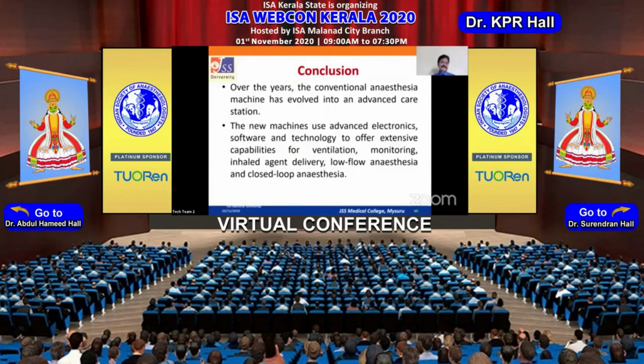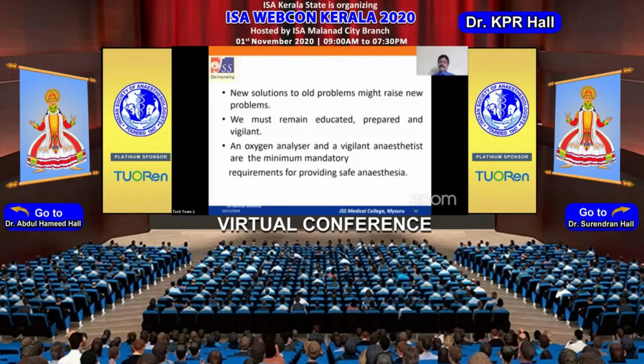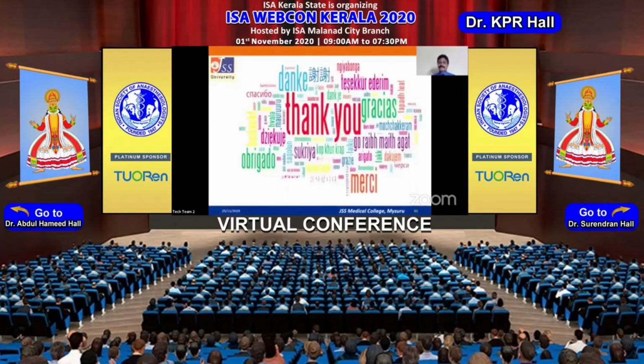The new machines use advanced electronics, software, and technology to offer extensive capabilities for ventilation, monitoring, inhaled agent delivery, low flow anesthesia, and even closed loop anesthesia. New solutions to old problems might bring new problems, so we must remain educated, prepared, and vigilant. An oxygen analyzer and a vigilant anesthetist are the minimum mandatory requirements for providing safe anesthesia. Thank you.